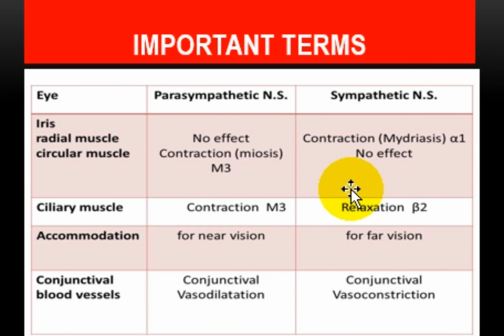Or if we talk about vasoconstriction under B2 receptors or alpha 1 receptors, there will be conjunctival vasoconstriction, and the eye will be pale in color.